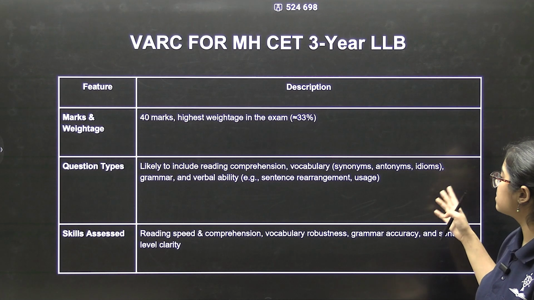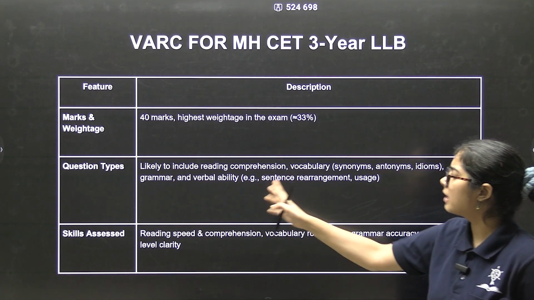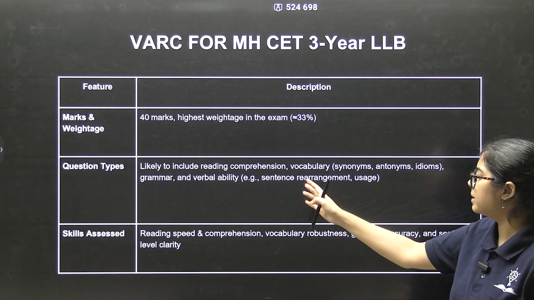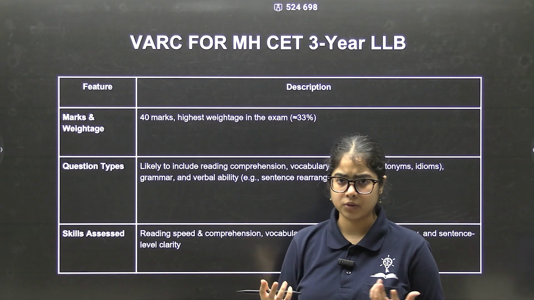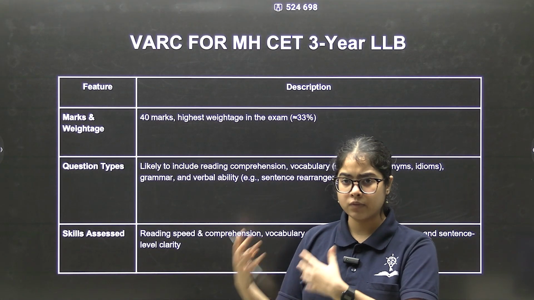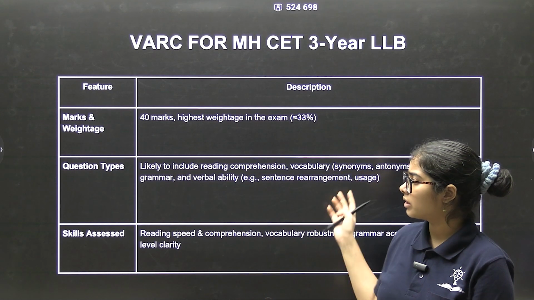Vocabulary, synonyms, antonyms, idioms, grammar, and then a little bit of verbal ability, where parajumbles can come, or paragraph completion. All of these. The pattern has constantly evolved and changed, so these are the recurrent topics.